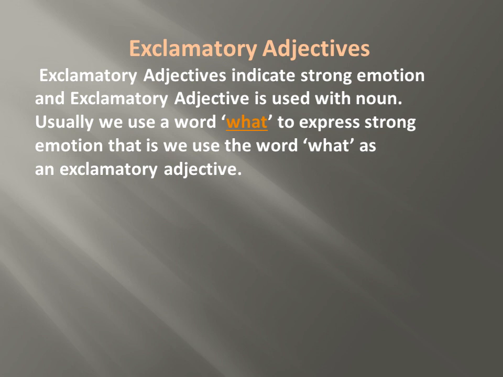Next adjective, exclamatory adjectives. Exclamatory adjectives indicate strong emotions and an exclamatory adjective is used with a noun. Usually we use the word what to express strong emotion. That is, we use the word what as an exclamatory adjective. Let us see some examples.